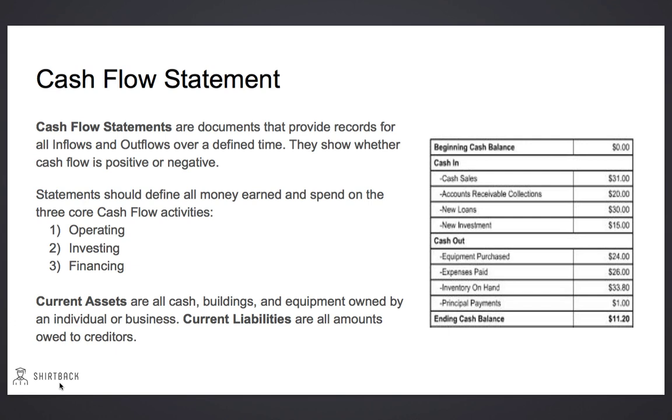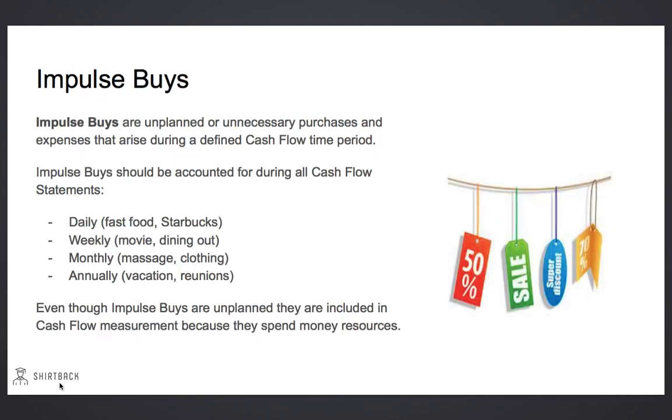Current assets are all the cash, buildings, and equipment that are owned by an individual or business. The current liabilities are all the amounts owed to creditors. When we create our cash flow statements, we also must account for impulse buys. Impulse buys are unplanned or unnecessary purchases and expenses that arise during a cash flow period.